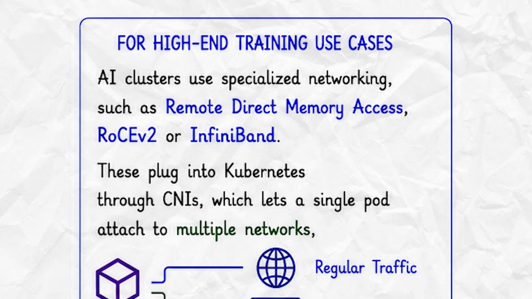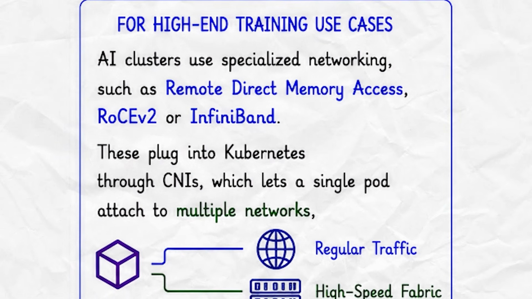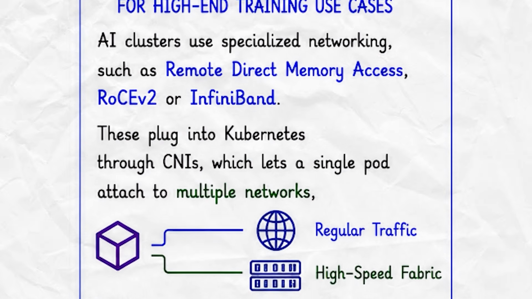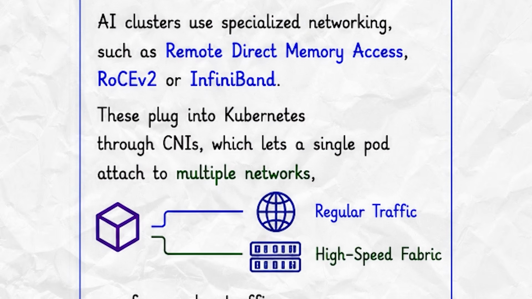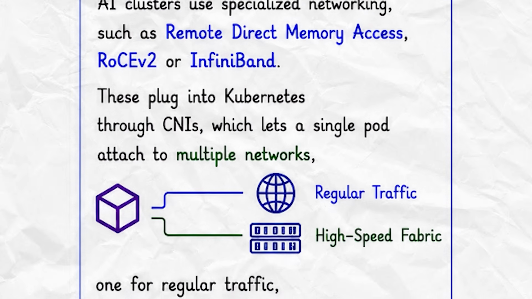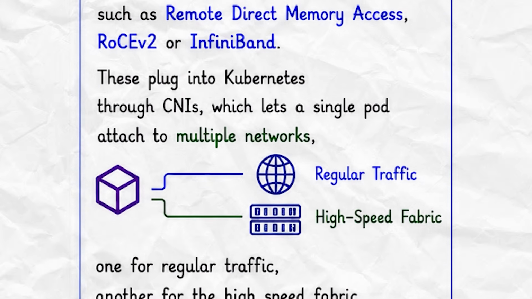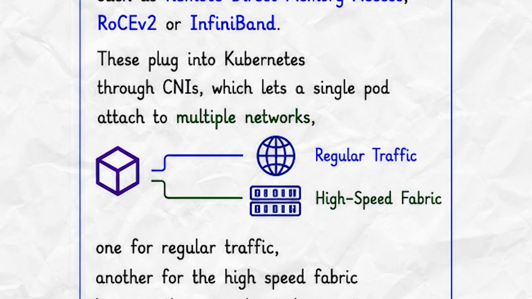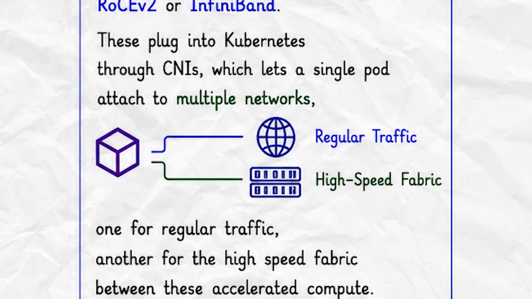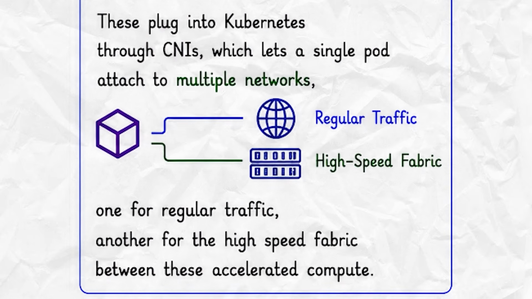Now, for high-end training use cases, AI clusters use specialized networking, such as remote direct memory access, RoCE, or InfiniBand. These plug into Kubernetes through CNIs, which lets a single pod attach to multiple networks, one for regular traffic, another for the high-speed fabric between these accelerated compute nodes.